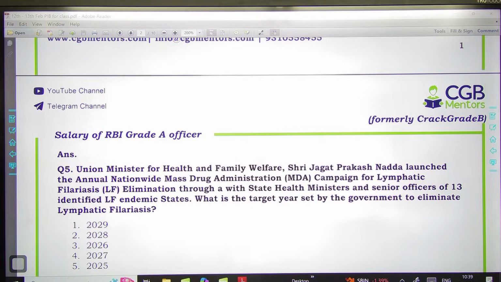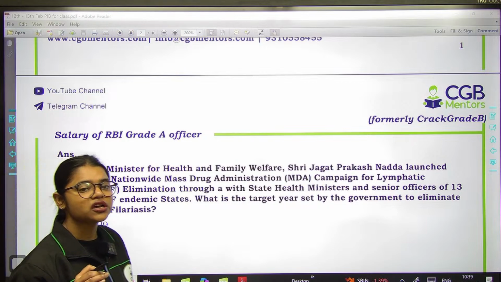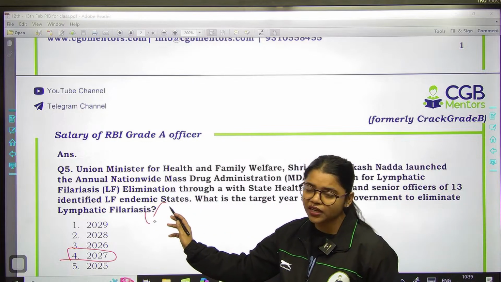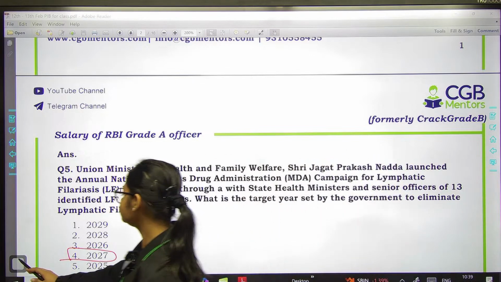What is the target year set by the government to eliminate lymphatic filariasis? Yes, very good. The government has set a target that by the year 2027, we will eliminate this particular disease, that is lymphatic filariasis, right?